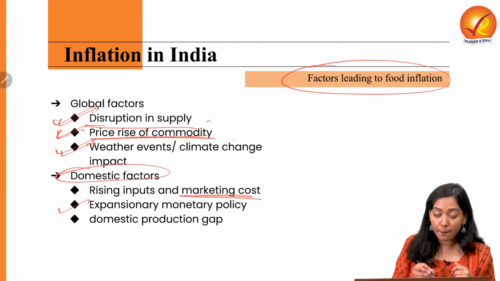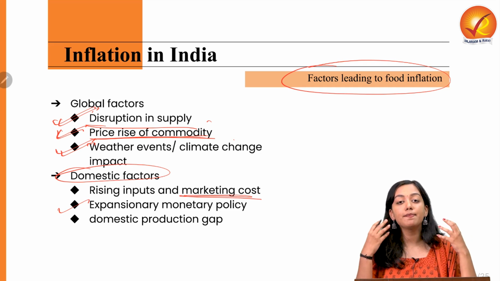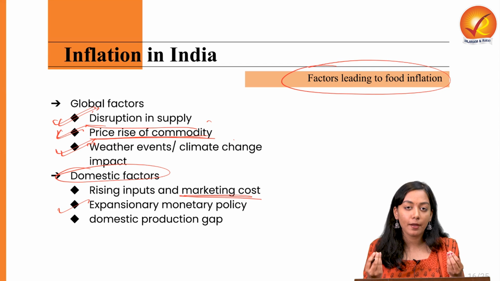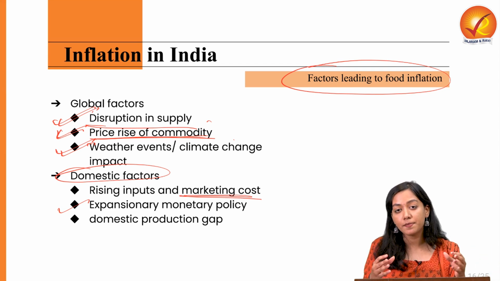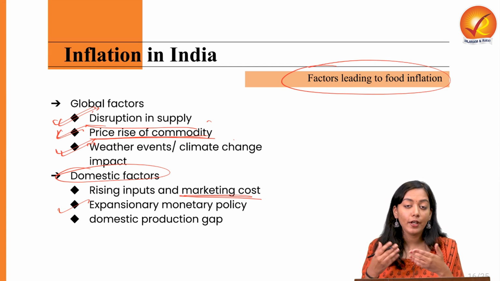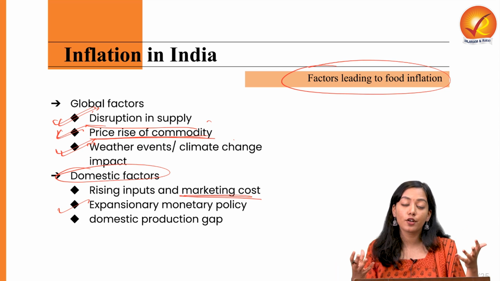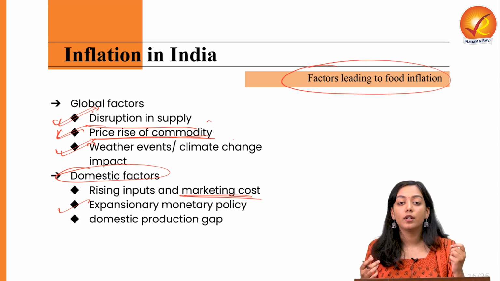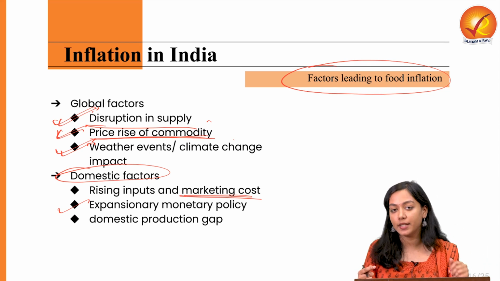Second, the purchasing capacity of people has been leveraged by the expansionary policy of the RBI or by policy support of the government. This could be in the form of giving subsidies or easing of the repo rate so that you can get easy loans. When you get easy loans, you get more money in hand and you try to spend more. As a result, this particular policy from the government will lead to increase in food inflation in India.